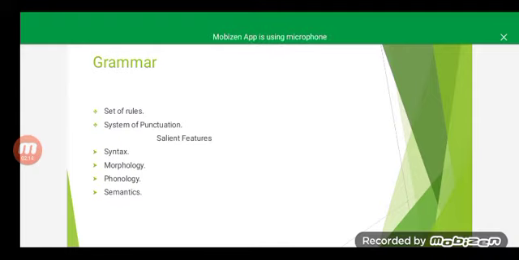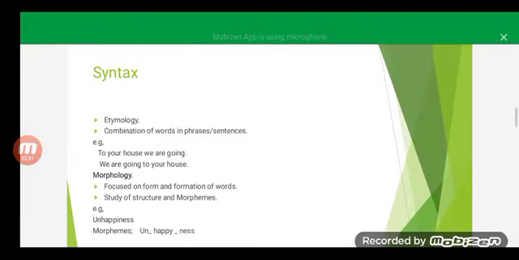Now I'll discuss the features, or we can say the areas of grammar. What is the domain of grammar? What is the range of grammar? From which point of view does grammar touch the subject? Those features, those areas are syntax, morphology, phonology, and semantics. Let me discuss them one by one.